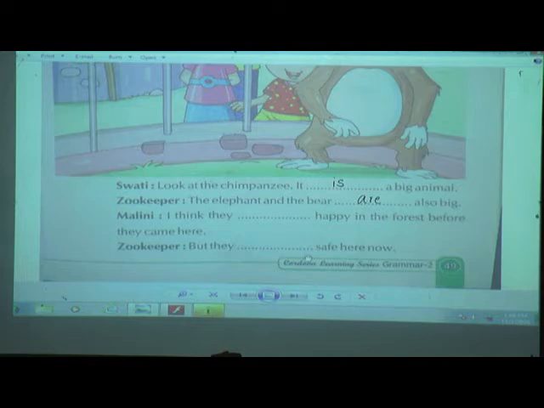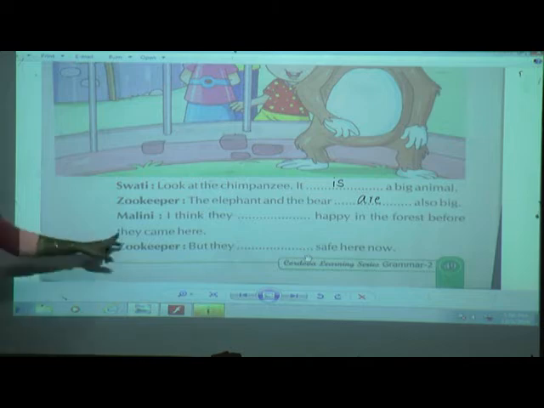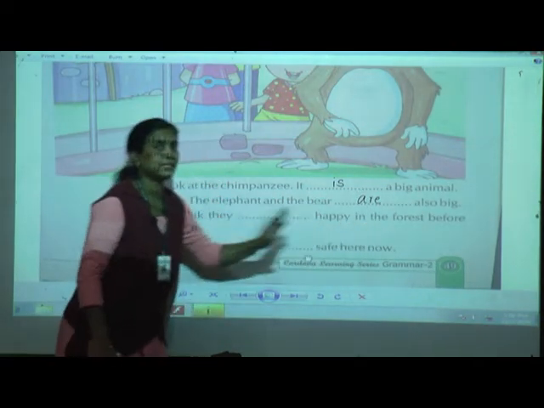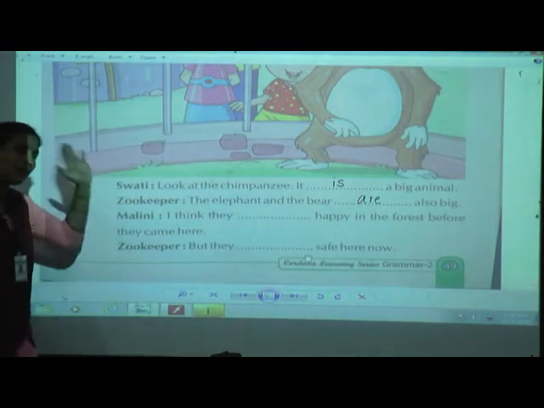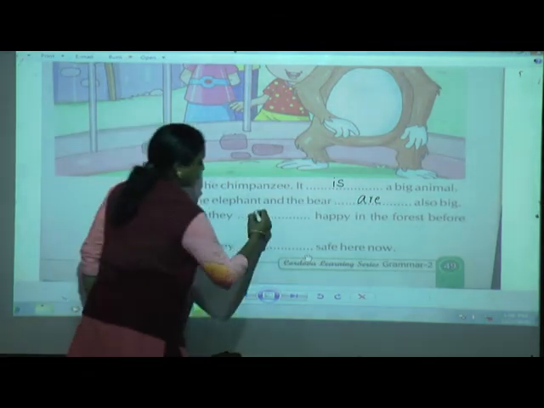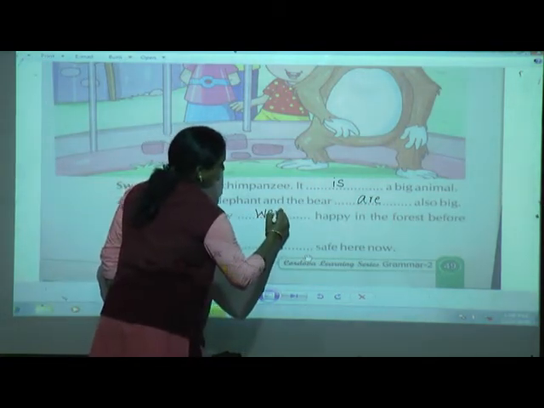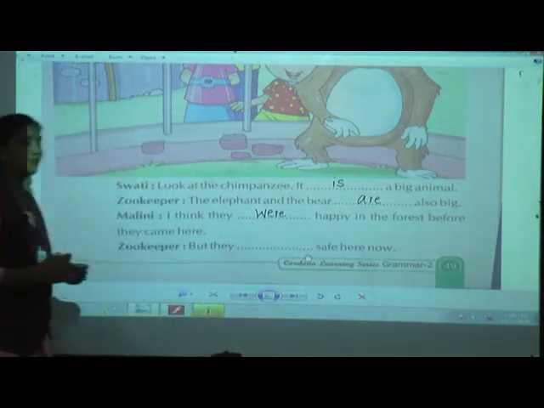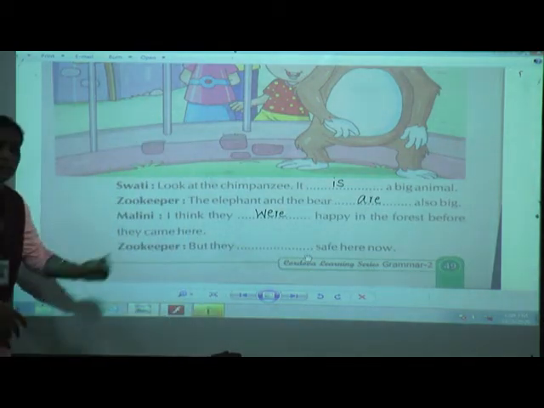Now see children, this sentence shows that it happened in the past. They were happy. They were happy in the forest before they came here.